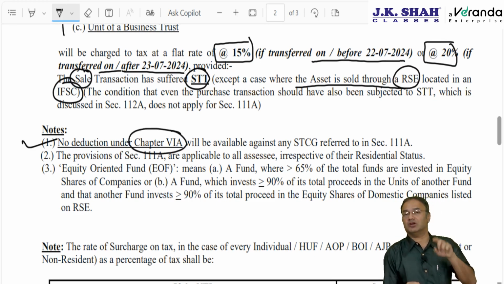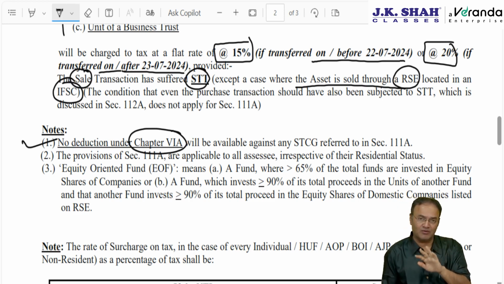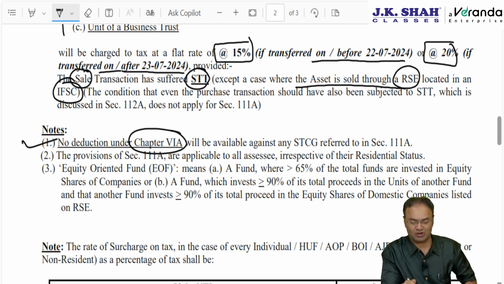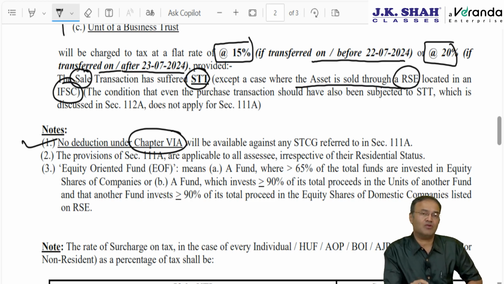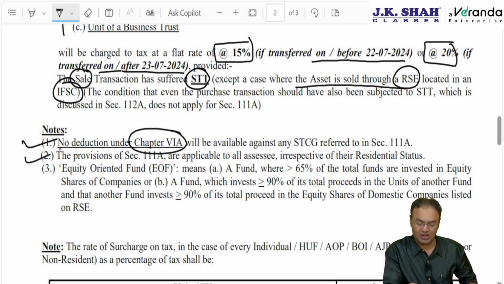Here, for 112A, there are restrictions: the benefit of the second proviso to section 48, that is indexation, is not allowed; the benefit of the first proviso to section 48 is not allowed; Chapter 6A is not allowed; rebate under 87A is not allowed. But for 111A, only one restriction: Chapter 6A is not allowed. The provisions of 111A are applicable to all assessees: individual, HUF, AOP, BOI, company, firm, LLP, irrespective of residential status.